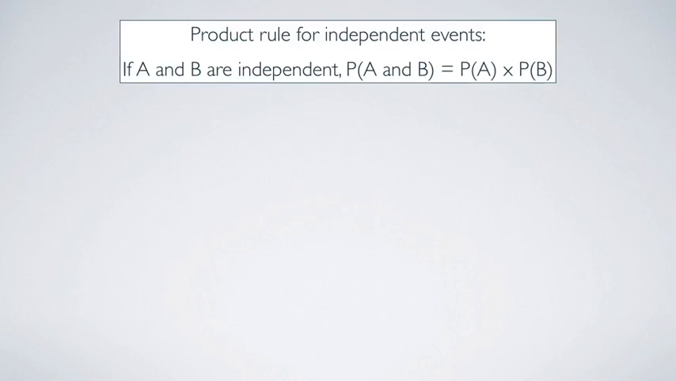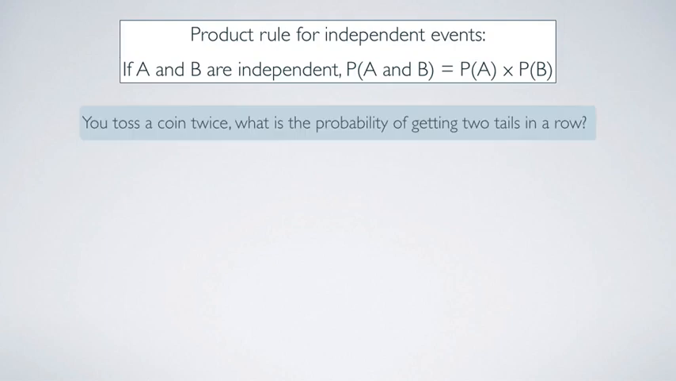Now that we know how to check for independence, let's see what we can do with events once we find out that they're independent. The product rule for independent events says that if A and B are independent, then the probability of A and B happening is simply the product of their probabilities. Say you toss a coin twice. What is the probability of getting 2 tails in a row?